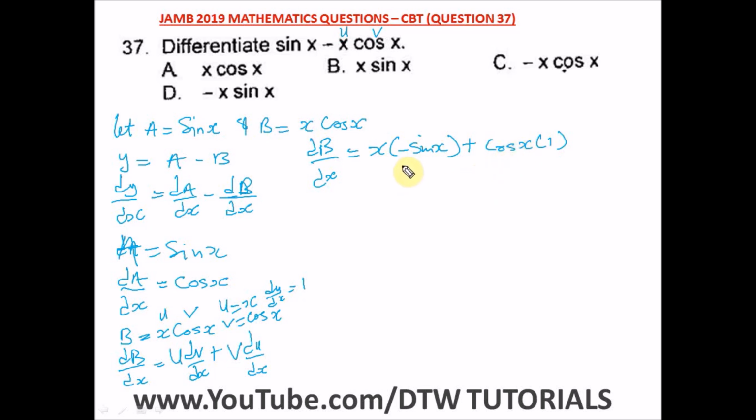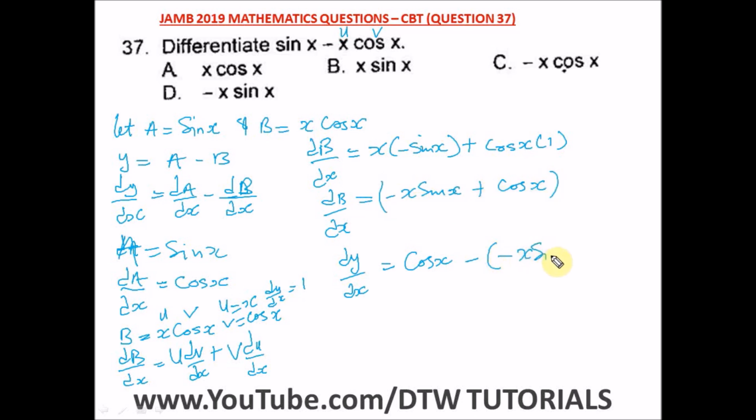All right, so let's move forward now. This will give us minus x sin x plus cos x, so this is our dB/dx. Let's put this into our formula. We have dy/dx equal to dA/dx, which is cos x, minus bracket, and this is our dB/dx: minus x sin x plus cos x.